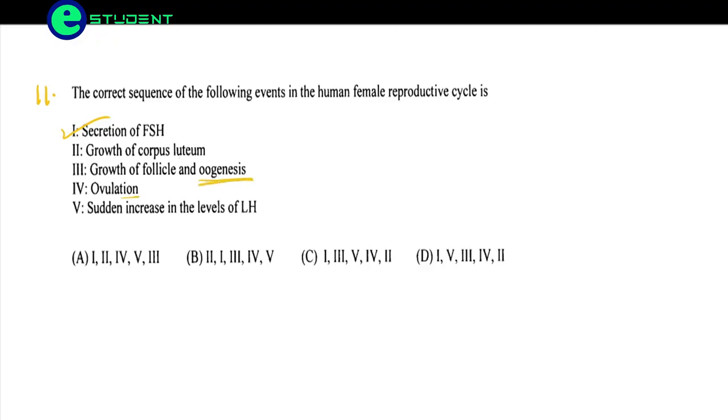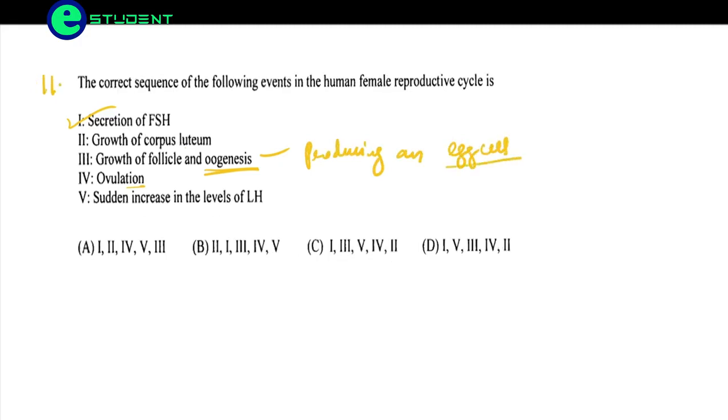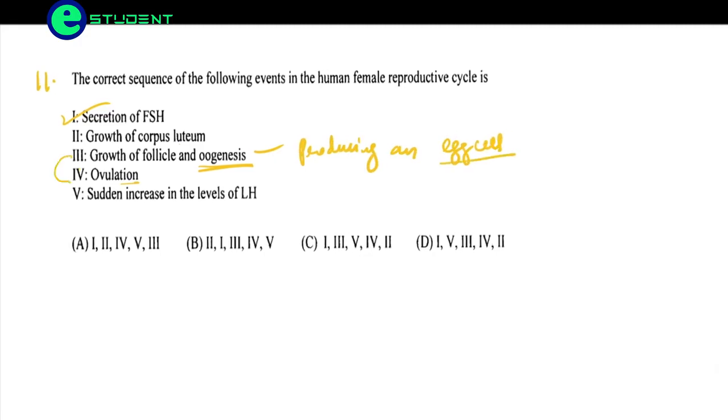Oogenesis is the production of an egg cell. After the follicle growth and oogenesis has taken place and the egg is produced, we have an increase in luteinizing hormone, and then we have the ovulation.